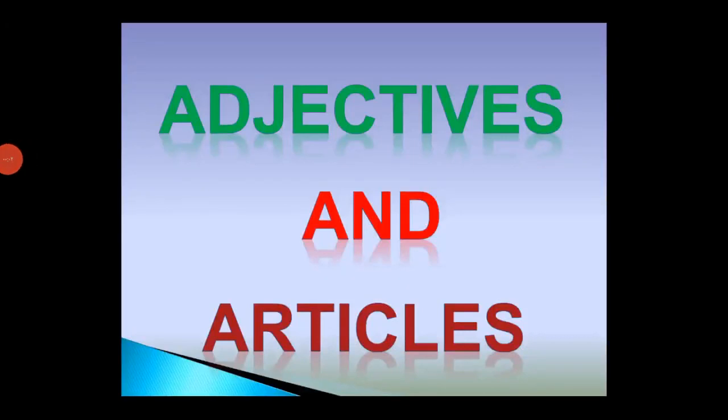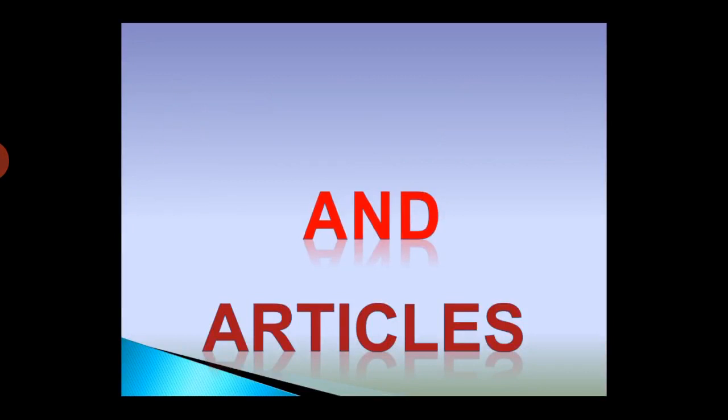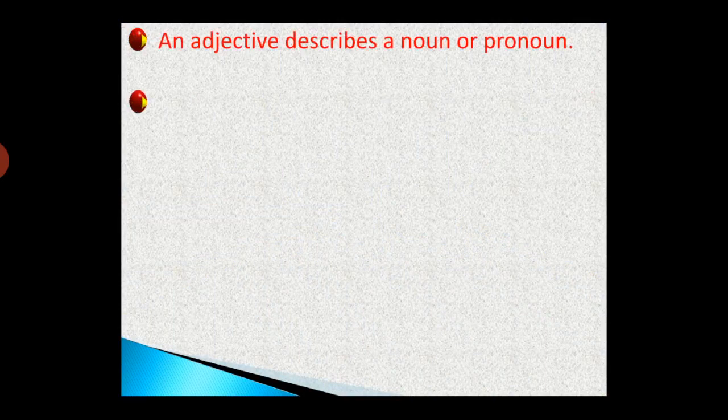Hopefully you're all fine. Today we're gonna tackle a grammar lesson: adjectives and articles. What's meant by adjectives? The adjective is just a word which describes a noun or pronoun. For example, listen to me. John is generous, he's generous. John is generous, what is the adjective? Generous, because it describes John, the noun. In the second example, he's generous, what is the adjective? Generous. This adjective describes he, the pronoun.